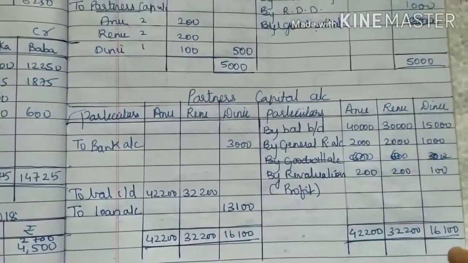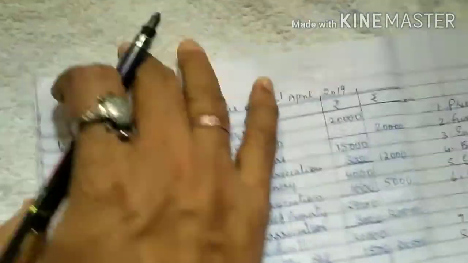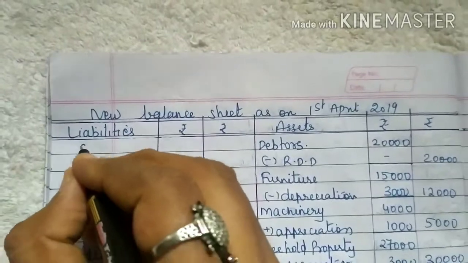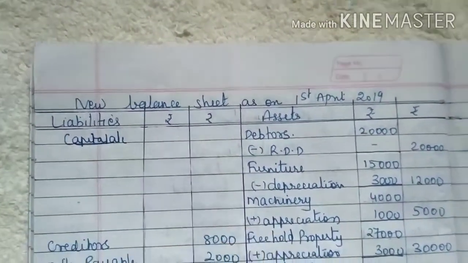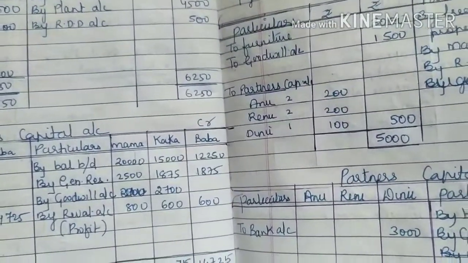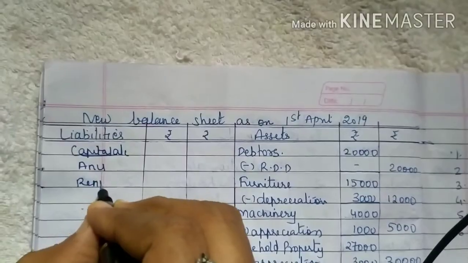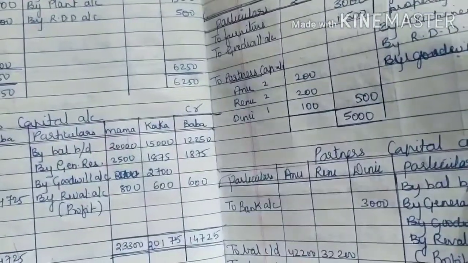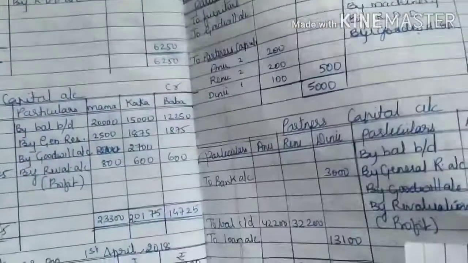So this amount will go to balance sheet, liability side, capital account, Anu, Renu. The amount is 42,200 and 32,200.